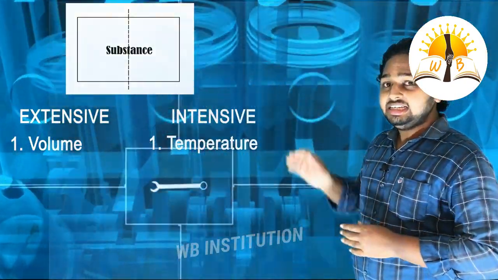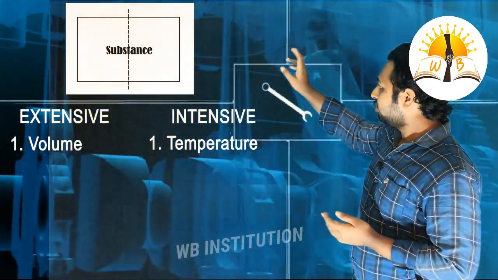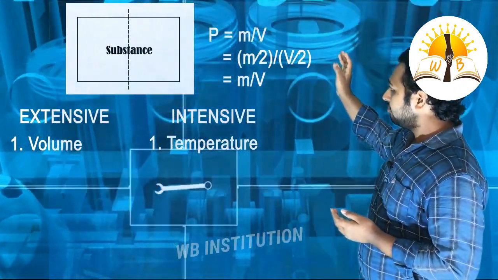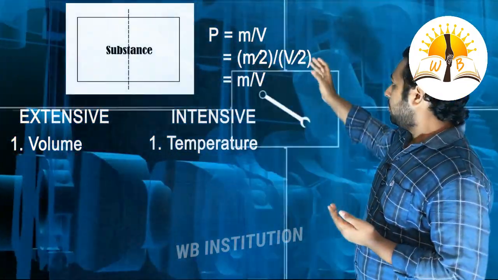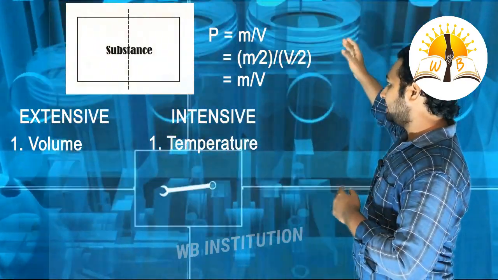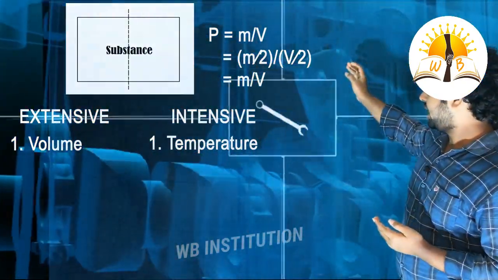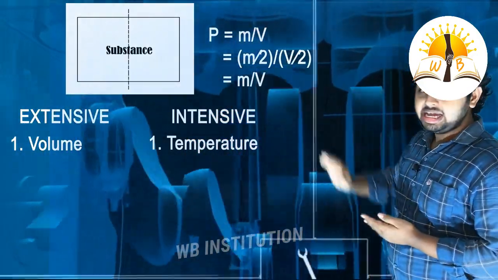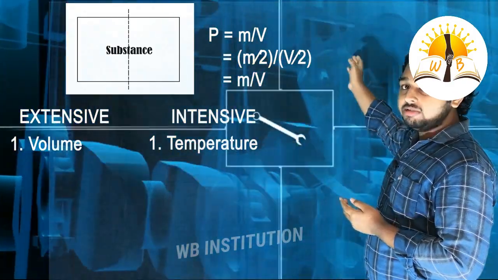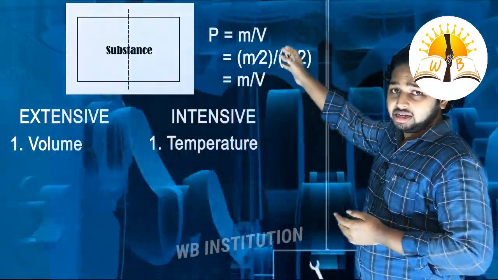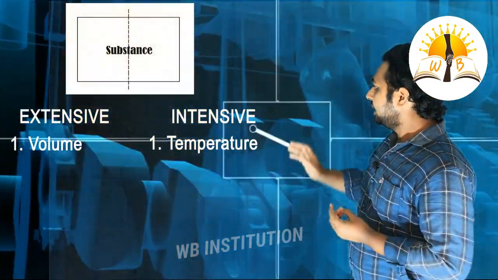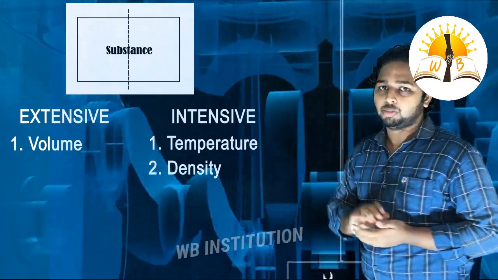So next one is density. If we consider the density of the chamber and divide it into two equal parts, we know density is nothing but mass by volume. So mass, if we divide it into two equal parts, will become m by 2, and volume also we get as v by 2. Here 1 by 2 and 1 by 2 get cancelled, we get again m by v, which is equal to the initial density of the system. So it is not dependent on the mass, it is also an example of intensive properties.